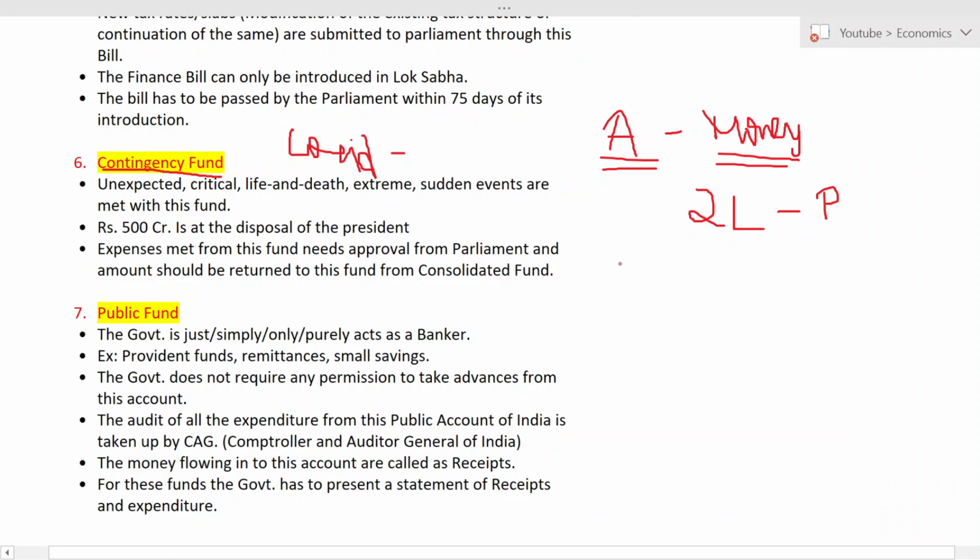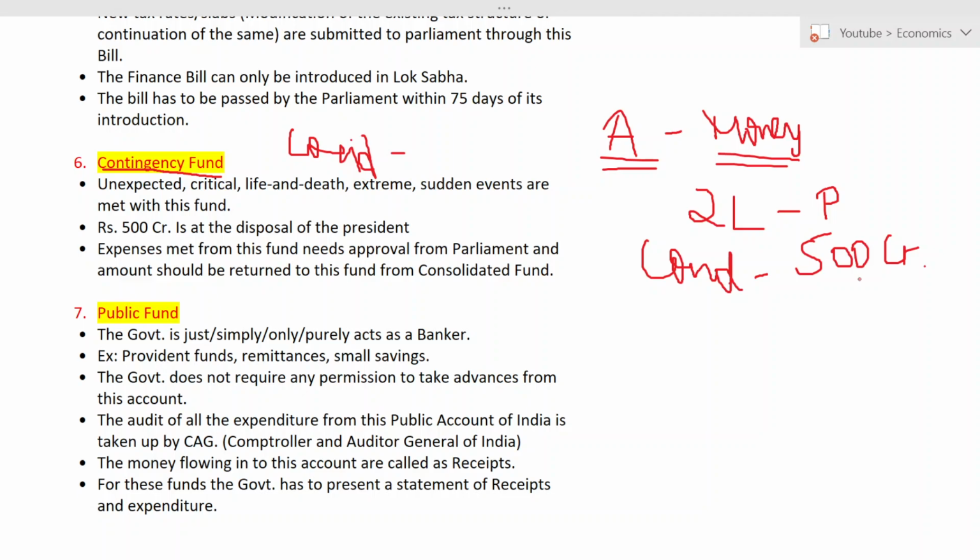But here there is a condition for them. What is the condition? You can withdraw money. You can ask my permission and I will give you permission and you can withdraw money. But one condition is, for example, 500 crore will be deposited in the contingency fund. It will not become less, and it will not go higher. The minimum is 500 crore.